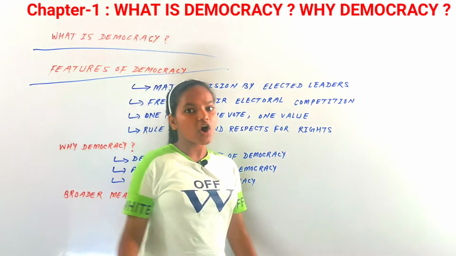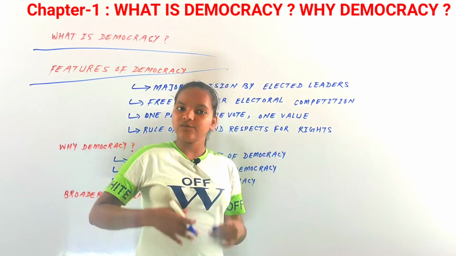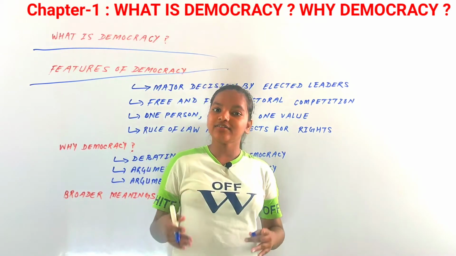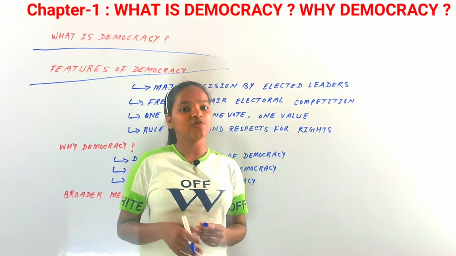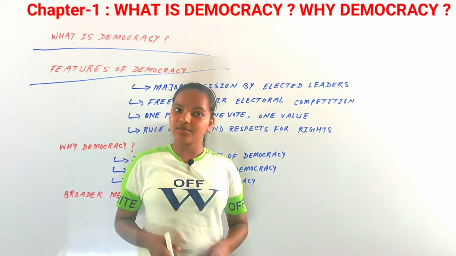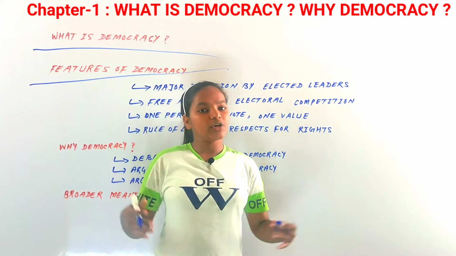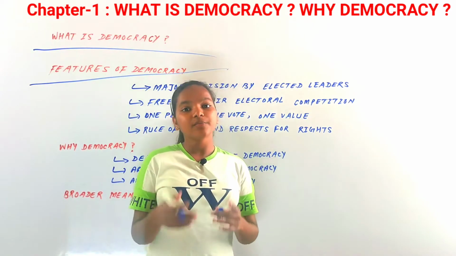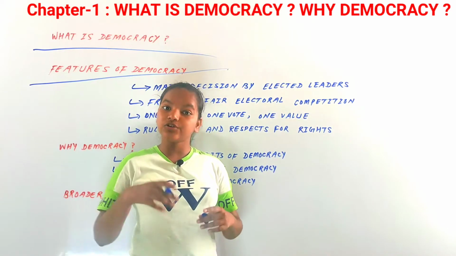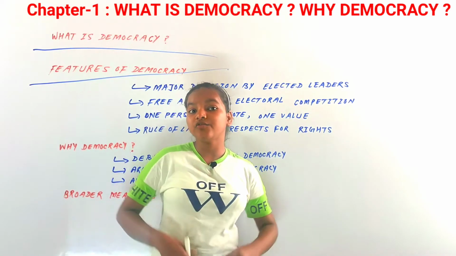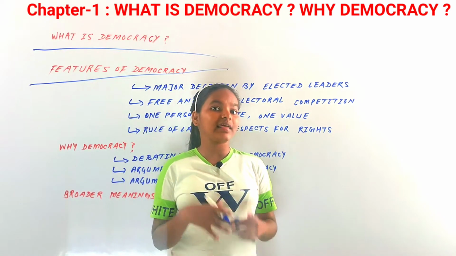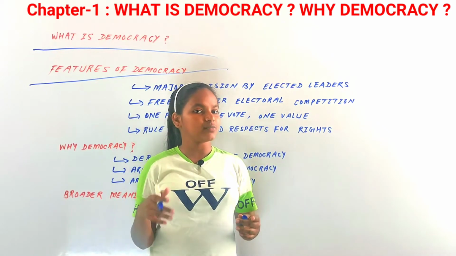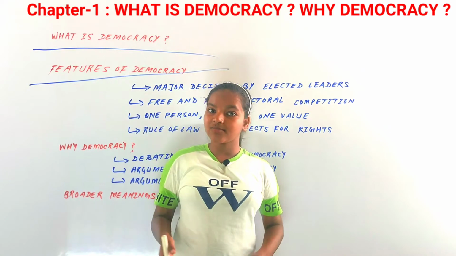So, features of democracy. As we had discussed in the definition, a democracy is a form of government in which rulers are elected by the people. Many questions can arise from this definition. Who are the people, the citizens who can vote? Who are the rulers that can be elected, who are the candidates? How should the election be done, and what is the form of government in this?